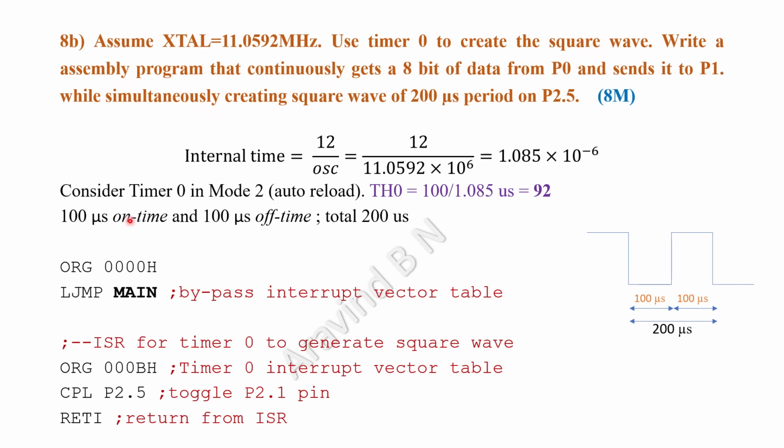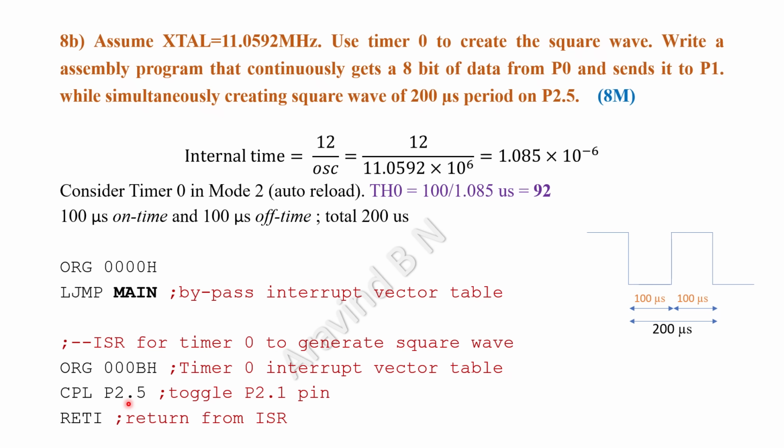So this was the small part of the program, the initialization. Then bypass the interrupt vector table, ORG 000BH. So timer 0 interrupt vector table. There we are complementing port 2.5. This is the port where we are going to generate the square waveform.